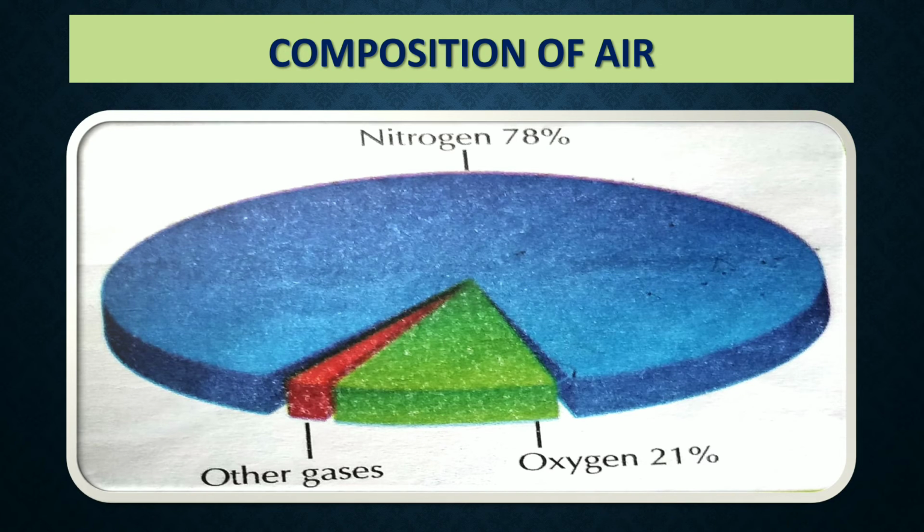Now, I would like to tell you about the composition of air, that is, what air is made up of. Air is a mixture of many colorless gases. It contains 78% nitrogen, 21% oxygen and 1% other gases. The other gases found in the air are carbon dioxide, helium, hydrogen, krypton. It also contains dust particles and smoke, which vary from place to place.